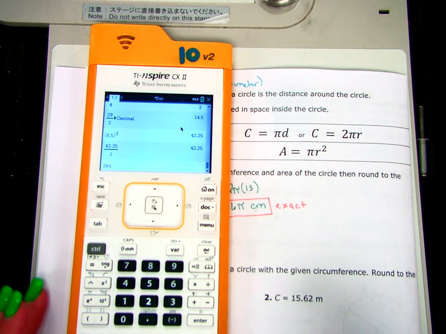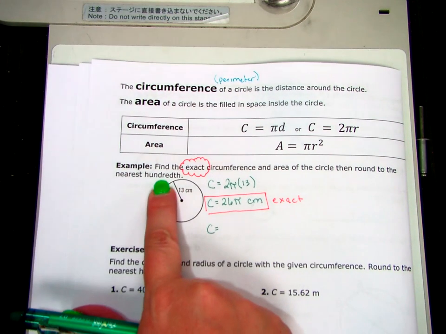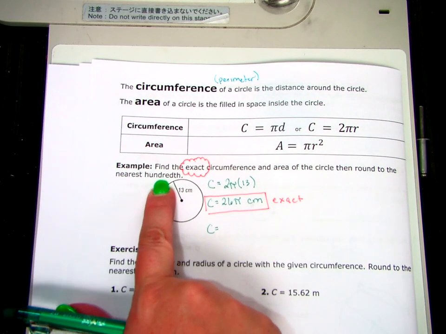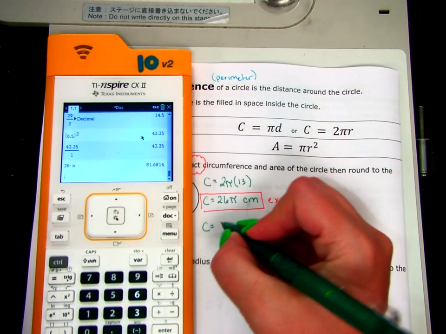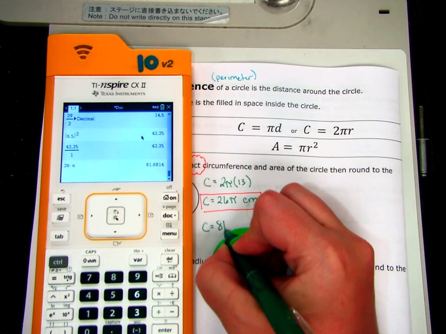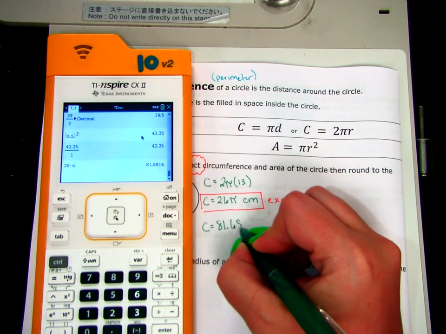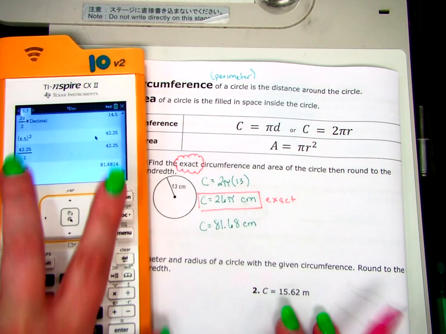All right, so when I do that and I hit enter, it tells me to round to the nearest hundredth. We usually round to the thousandth, but I'm going to follow directions, and I'm going to round to the hundredth. That's 2 places, right, because it's tenths, then hundredths, then thousandths. So 81.68 centimeters. That is going to be my rounded answer.